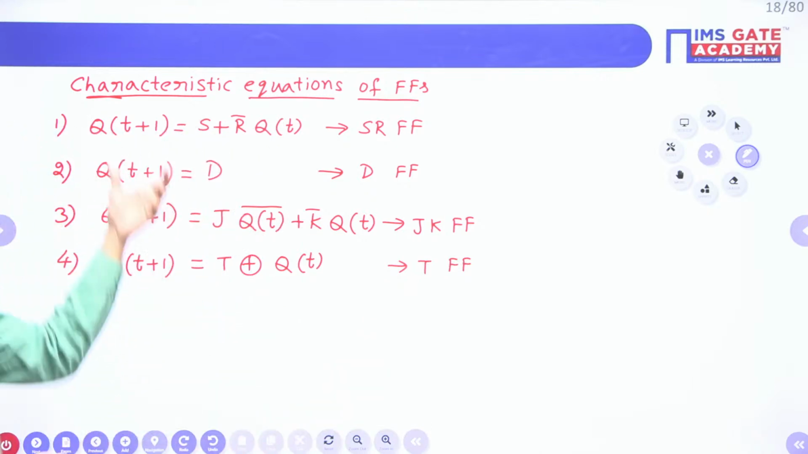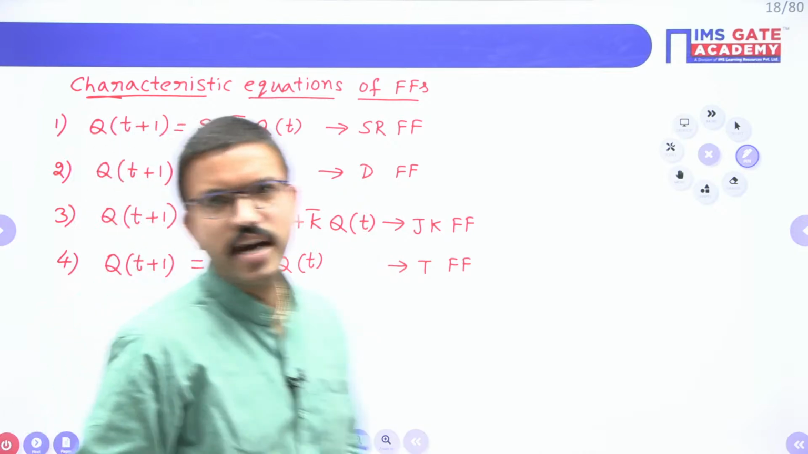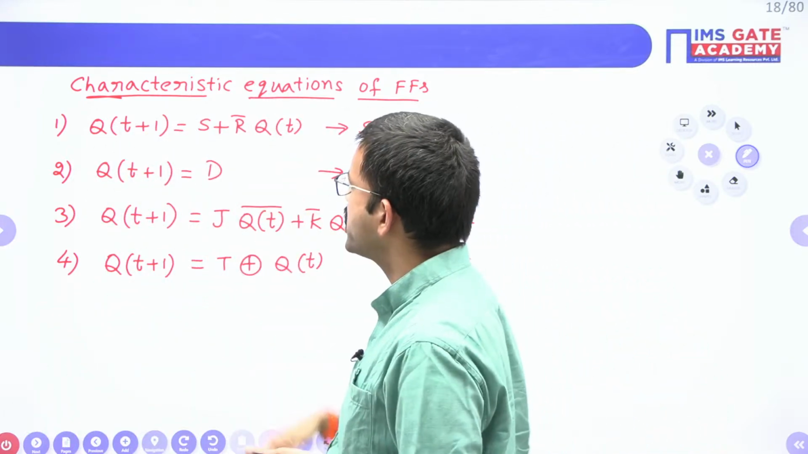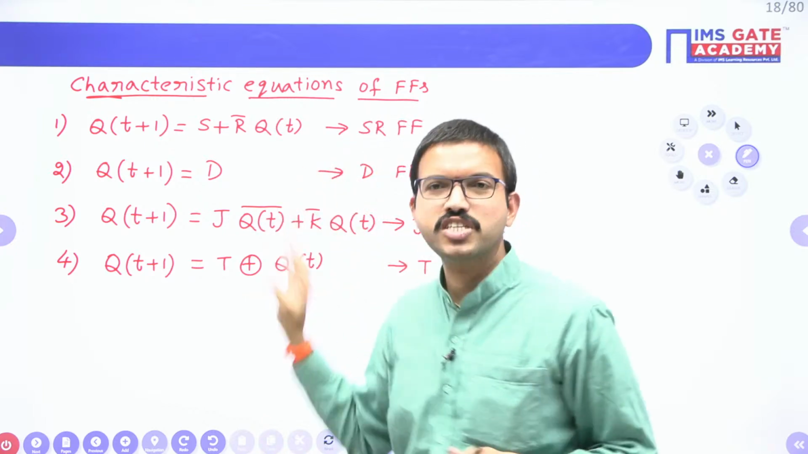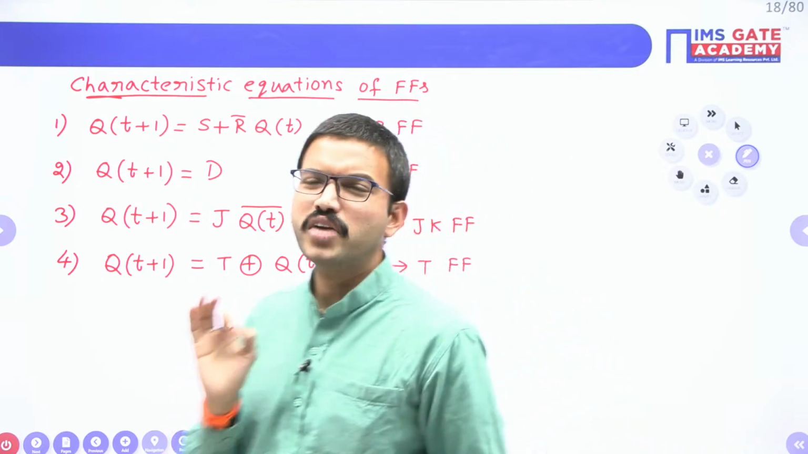Okay. See, these are the characteristic equations of each and every flip-flop. These are the 4 flip-flops we are having. You have to remember these 4 characteristic equations. If you are able to remember these 4 characteristic equations, whatever may be the question related to flip-flop or register or counter, you can easily solve.